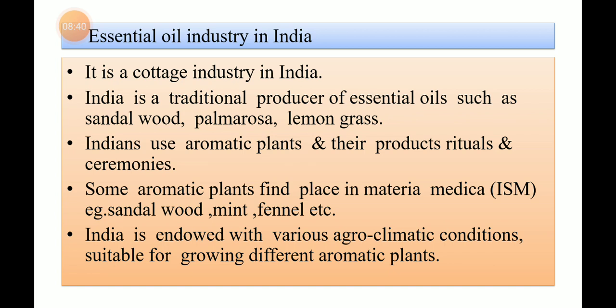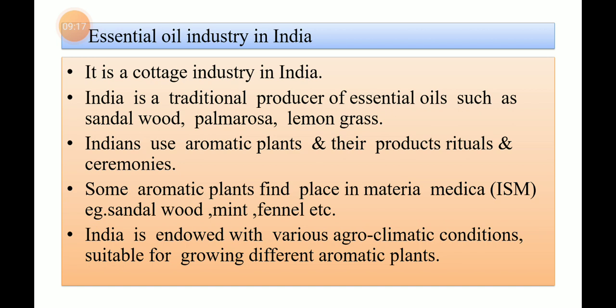Next, India uses aromatic plants and their products in rituals, religious rituals and ceremonies. India's religious rituals and ceremonies are incomplete without the use of these aromatic plants and their products. Some aromatic plants find place in materia medica. In the earlier lecture also, we saw the importance and scope of medicinal plants, and the Indian system of medicine, where plant base is used for preparation of drugs.